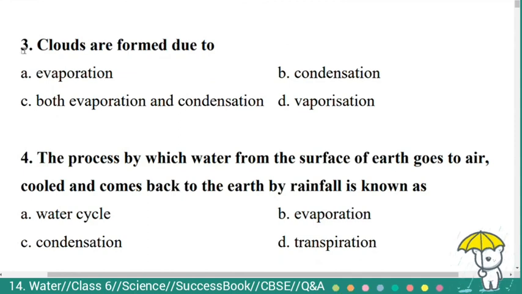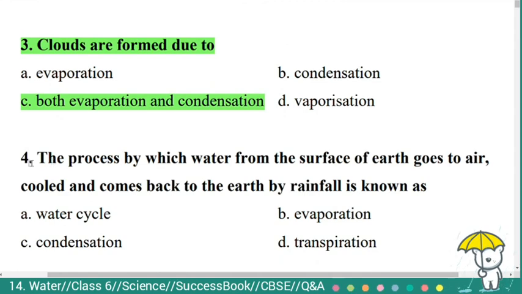Third question. Clouds are formed due to option A. Evaporation, B. Condensation, C. Both evaporation and condensation, D. Vaporization. Here the correct answer is option C. Both evaporation and condensation. So the clouds are formed due to both evaporation and condensation.